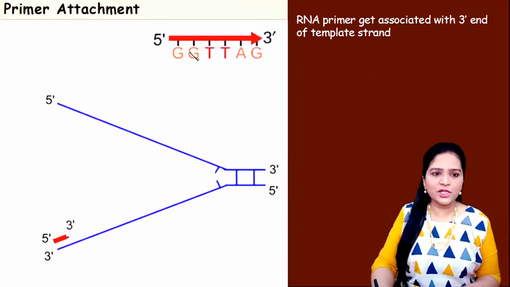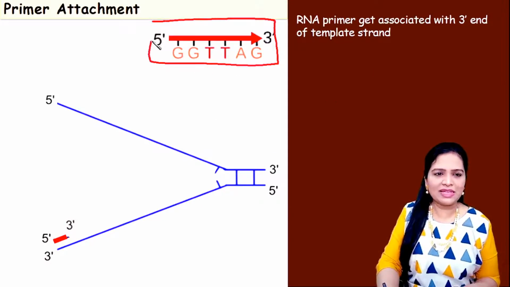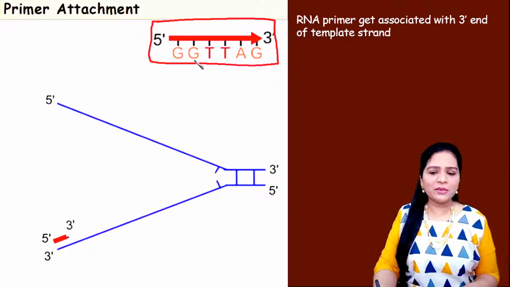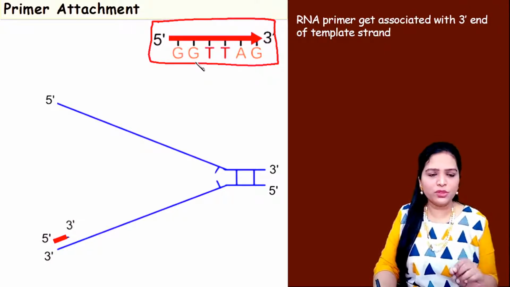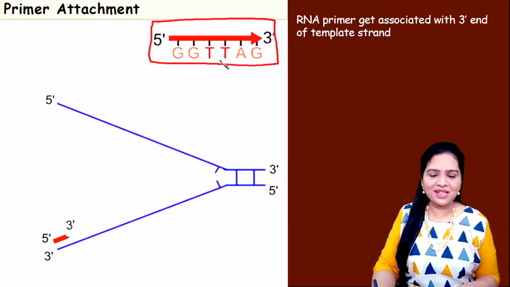Look at this picture. Here, this is the RNA primer. It will appear like this. So the RNA primer is a short segment of nucleotides. This primer always runs from 5' to 3' direction. We know that any nucleic acid runs from 5' to 3' direction. So similarly, this RNA primer also runs from 5' to 3' direction.